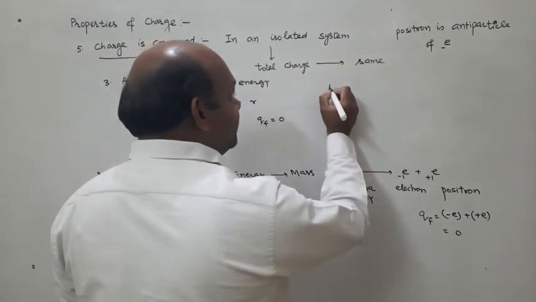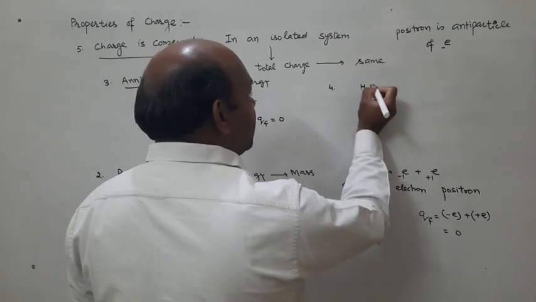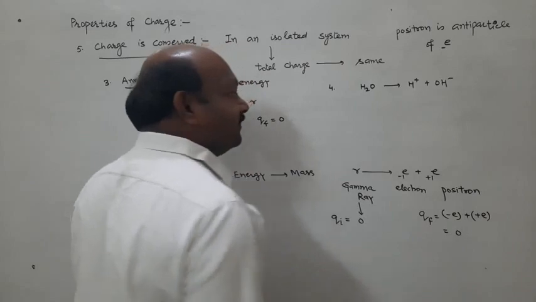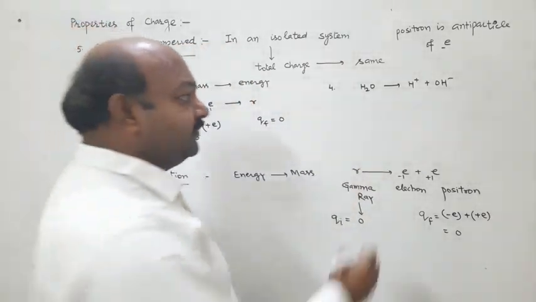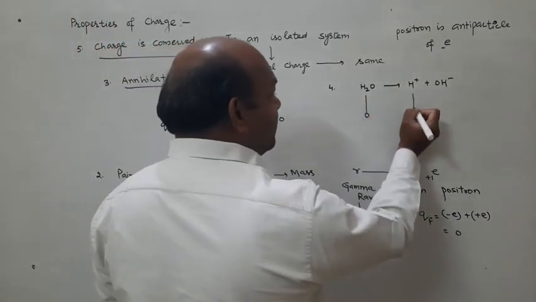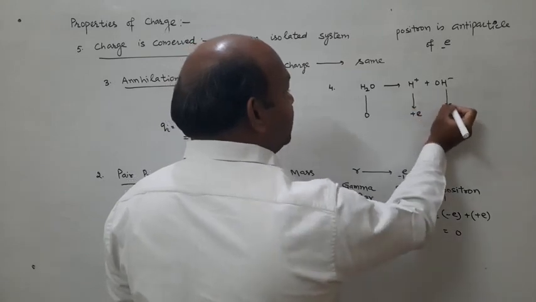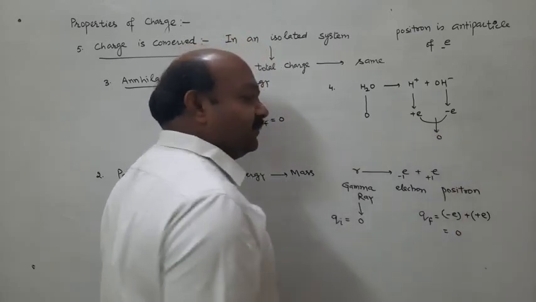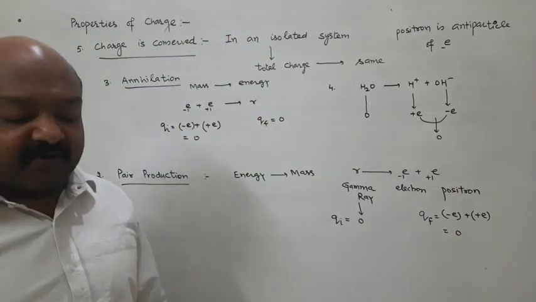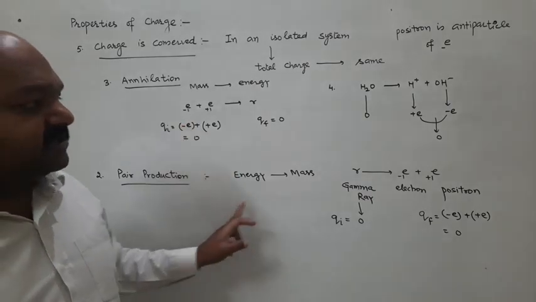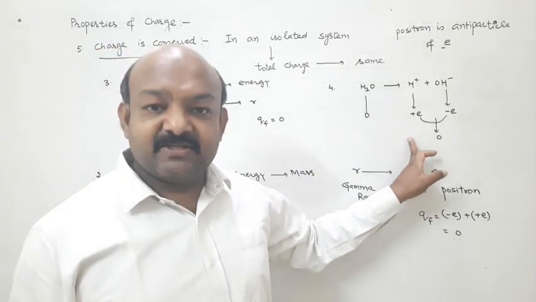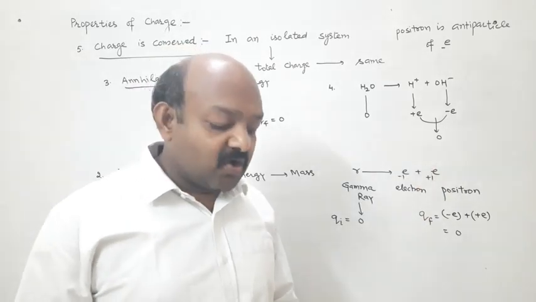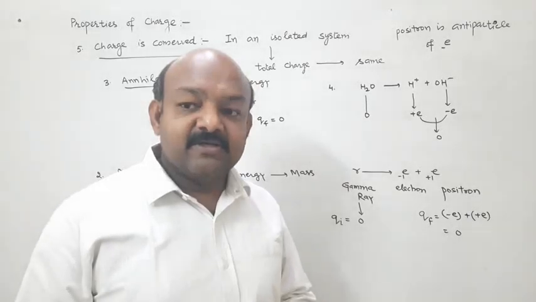You can also enlist one of the chemistry reactions. Charge 0, 1 unit positive charge, 1 unit negative charge, total charge is again 0. So in all kinds of reactions, whether physical or chemical, charge is conserved. This is called law of conservation of charge.